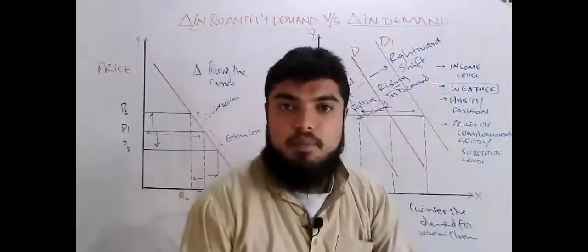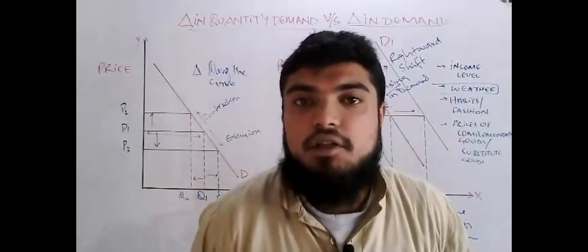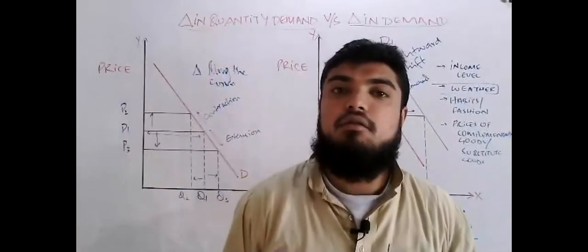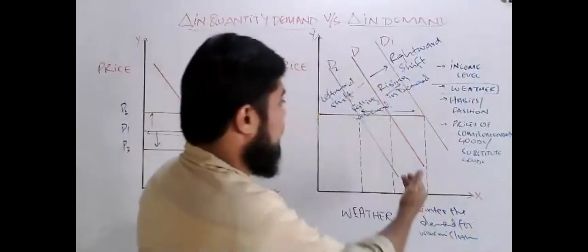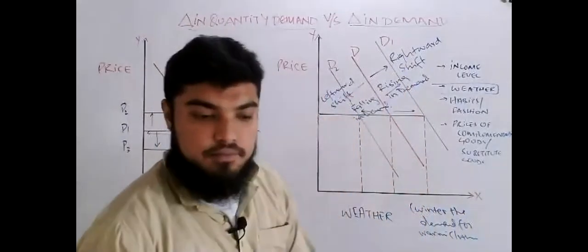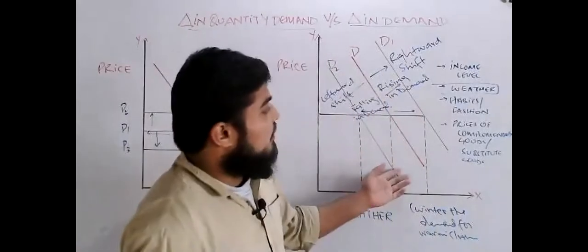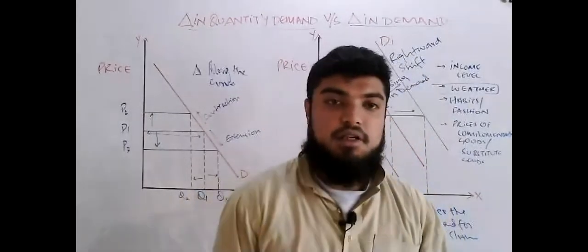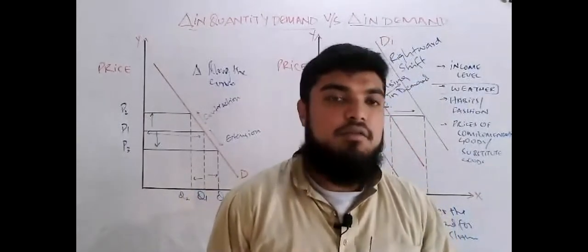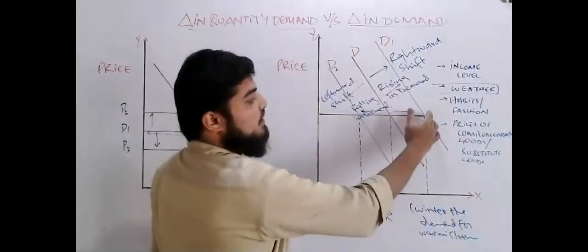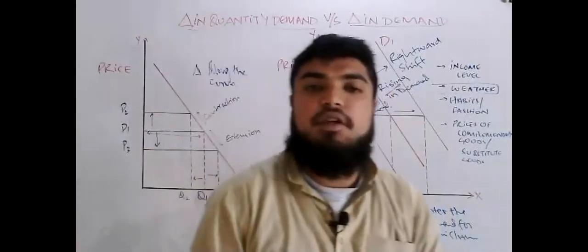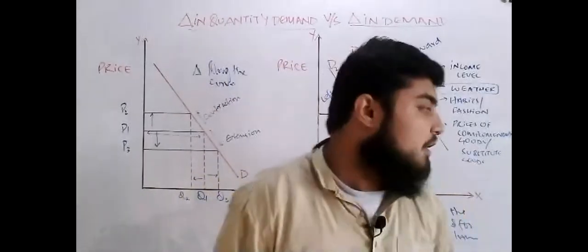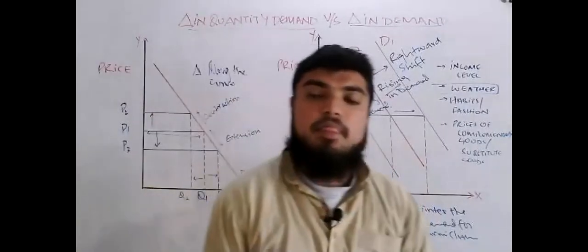Same with the income level. If you are earning high, then your demand for superior goods, normal goods, will rise, and the demand for inferior goods declines, falls. Same case with fashion and habit. If something is in fashion, the demand significantly rises, and if that thing is not in fashion, its demand falls.